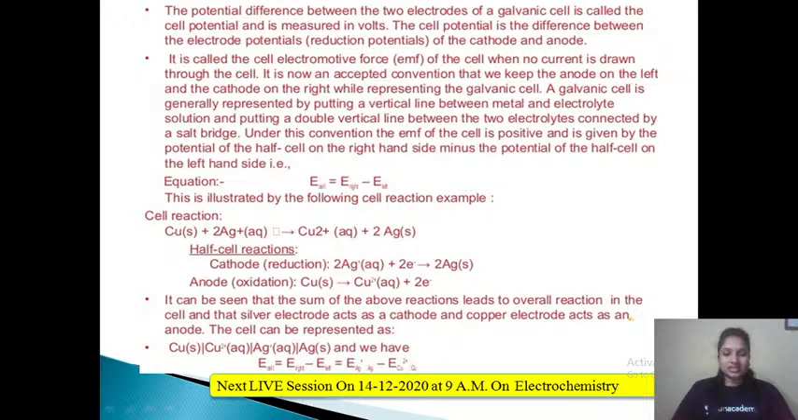Here copper is getting converted into copper 2 plus. That means copper is undergoing oxidation, whereas silver is undergoing reduction from plus to 0 oxidation state. So it is undergoing reduction.